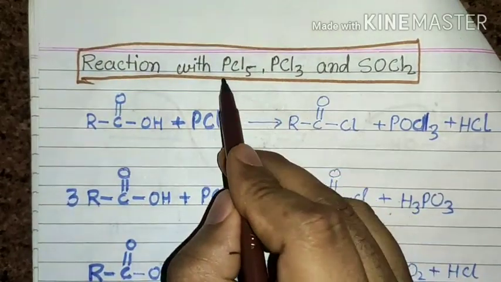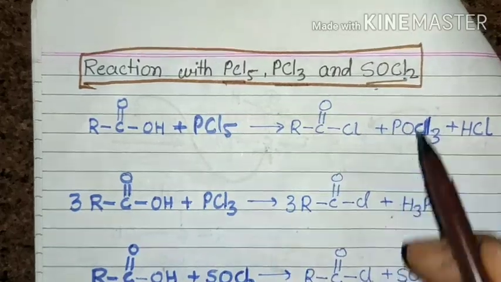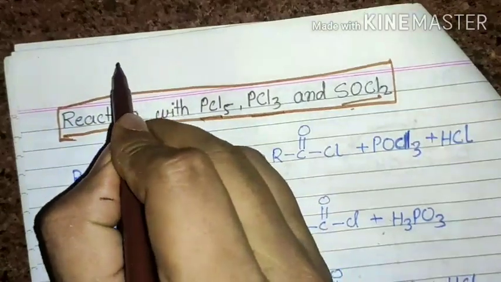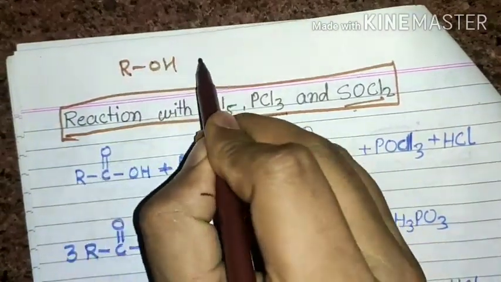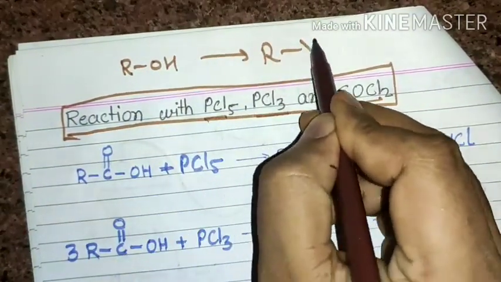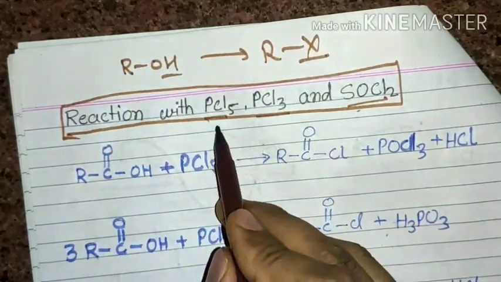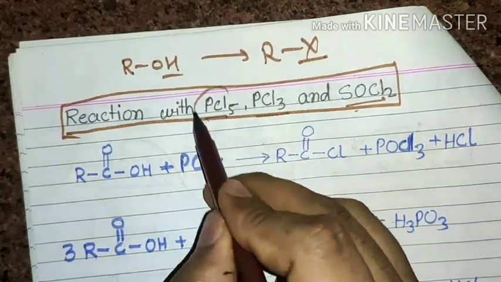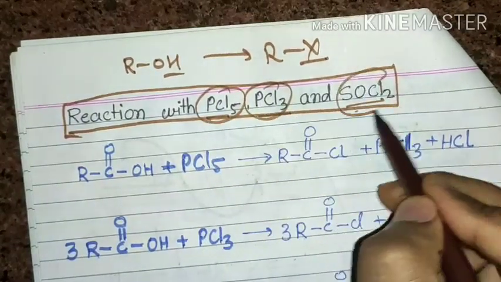These three reagents you use in the preparation of alkyl halide from alcohol. From alcohol, how may you prepare alkyl halide? In the very first chapter, on alkyl halide and aryl halide, you used PCl5, PCl3 and SOCl2.